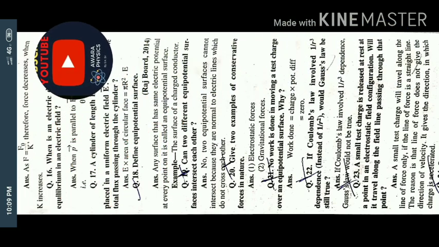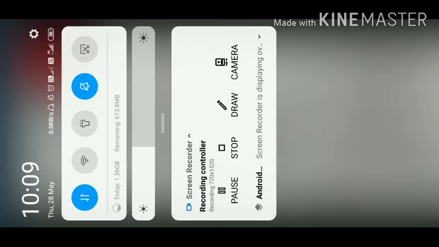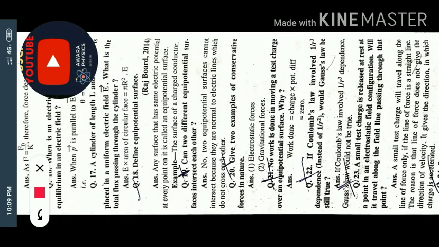Now, some of these questions are not in previous board examinations, but they are relevant to the RBSE or CBSE board, so we are not going to skip any single question here. Okay, so this is very easy. Now we are talking about question number 19.